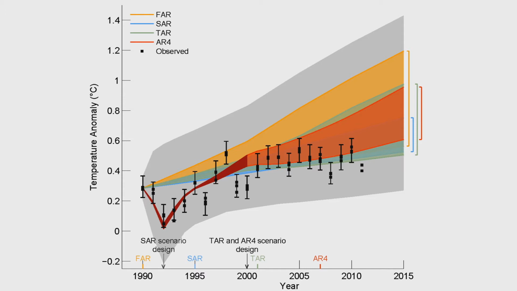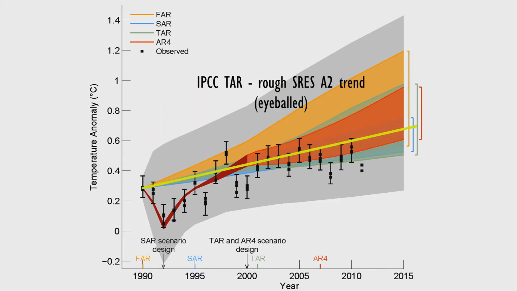This is also what was done originally, when the old IPCC reports were published. Here is the rough trend line for the SRES A2 scenario from 2001, which is the closest scenario to the observed emissions. If we look at this trend, it fails to match the observed temperatures. Looks bad for the models, but this impression is wrong too.